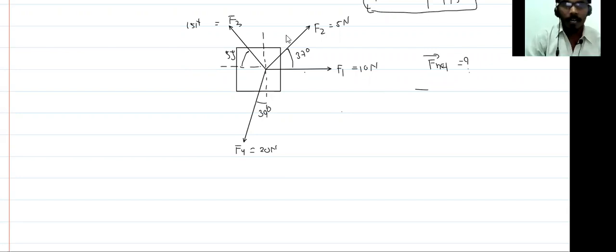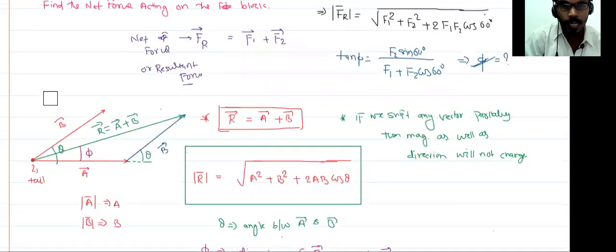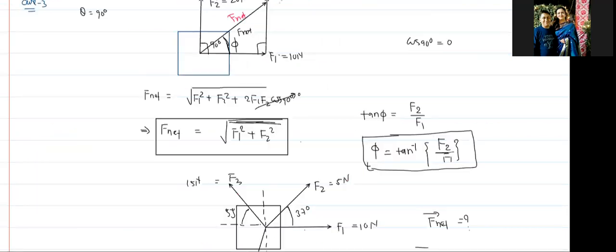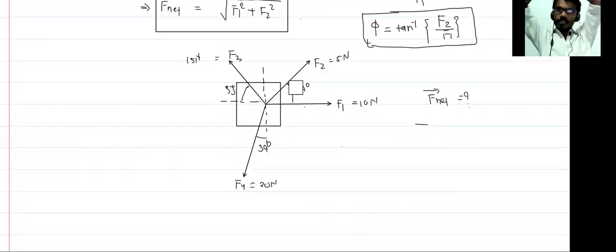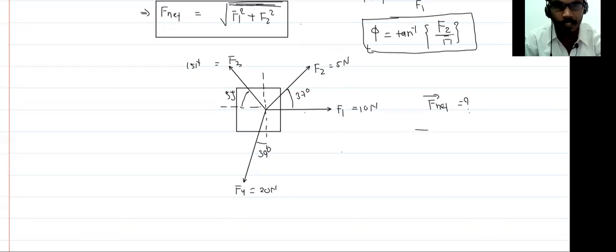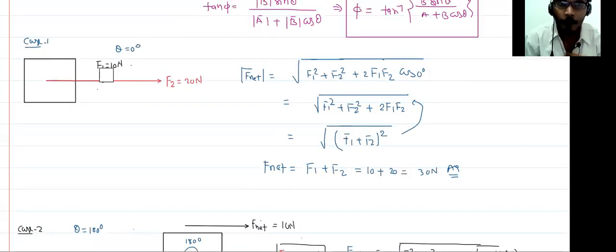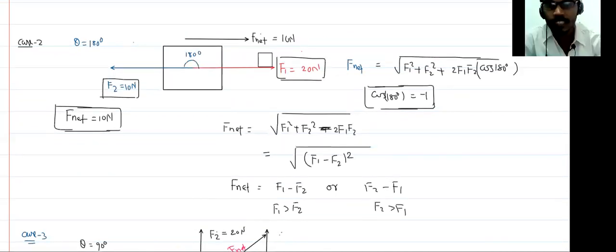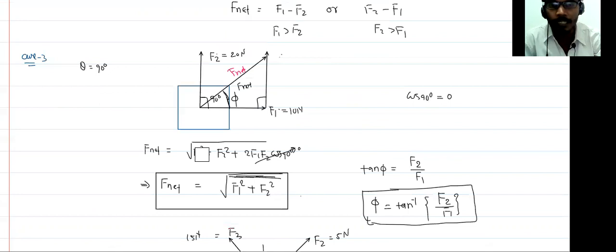Remember, if there are two forces, you can add them by a simple formula. But if you have more than two forces, then you cannot add by a simple formula. What I taught here, I discussed three cases: when forces are in the same direction, you can directly add. If forces are in opposite directions, subtract. If forces make an angle of 90 degree, then you do this.